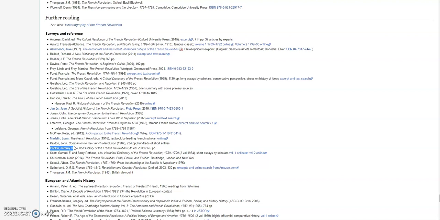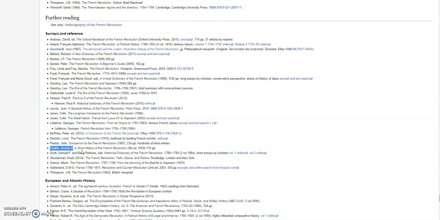So when you have a list like this of different books and authors, you want to employ a tactic that historians call biographizing. And what that means is if you don't know much about an author, you want to get their biography, right? Figure out where they earned their degree. Figure out if they are an authority on the subject that they're talking about. And so here's the easiest way to do that.